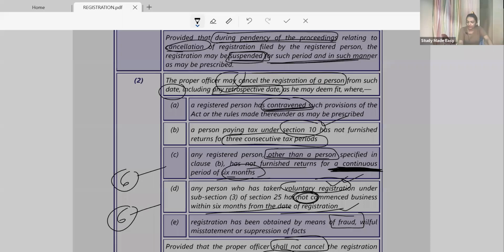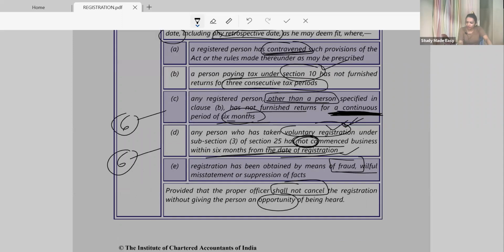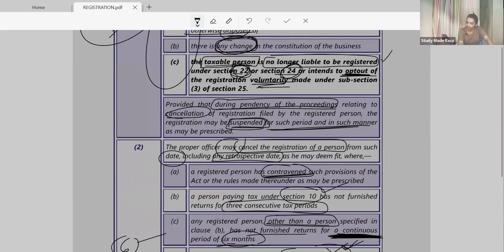Contravention, okay. If you are a composition person, you have not filed the return for three consecutive tax periods. If not a composition person, you have failed to file for continuous six months. Then you have taken voluntary registration and still within six months failed to commence your business. Is it from fraud or willful misrepresentation? If you have done fraud or willful misrepresentation, they will cancel your registration. But no registration is cancelled without giving natural justice, that is, the opportunity of being heard, which is mandatory everywhere. Understood the procedure of cancellation?